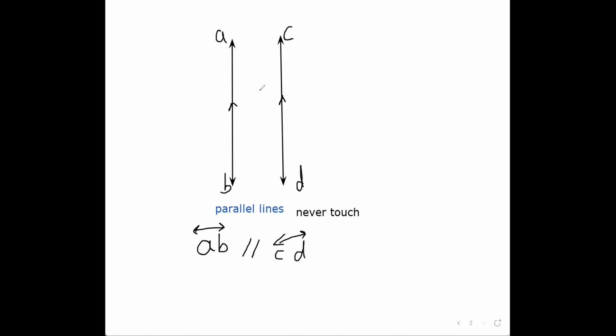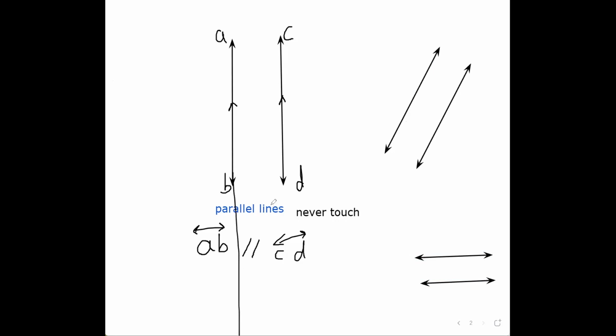That means what? Never touch. Miss Alia, can I make my lines like that, for example? Yeah, of course. They could be sleepy lines like that. It's okay as long as they don't touch the other line, even if I go forever. Look, they never touch. More down, more to the right, more to the left, whatever. They never touch. Okay? This is the first relation.